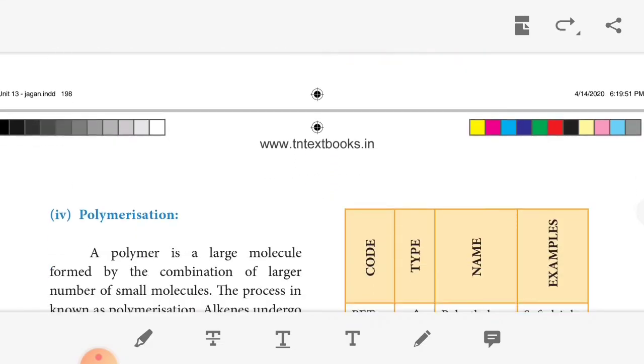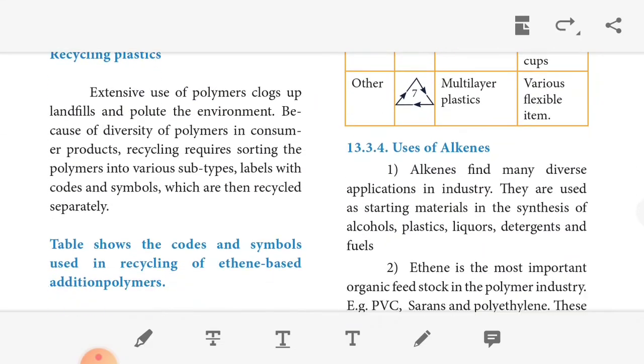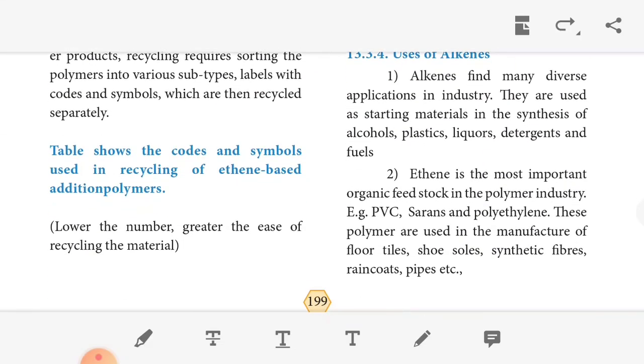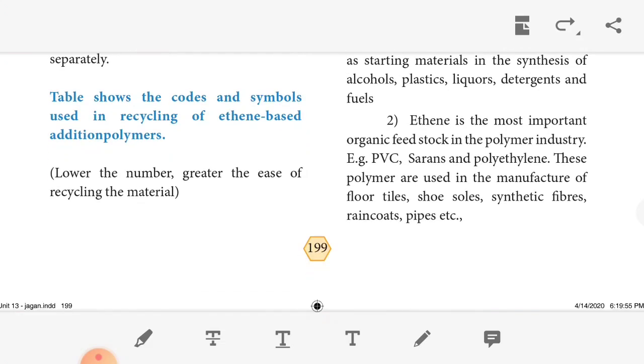The last one, uses of alkenes. Alkenes find many diverse applications in industry. They are used as starting material for synthetic alcohols, plastics, detergents and fuels. Ethene is the most important organic feedstock in the polymer industry, used in the manufacture of floor tiles, shoes, soles, synthetic fiber, raincoats, pipes, etc.